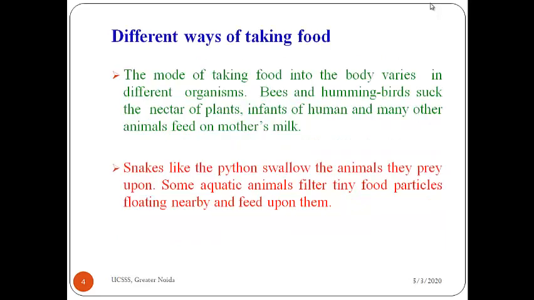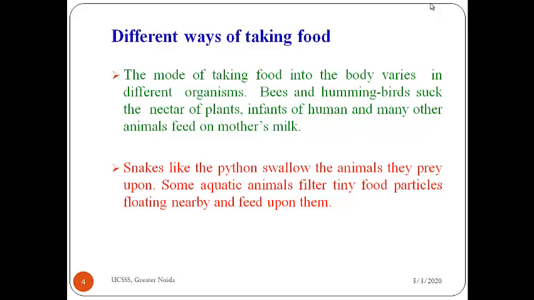Now next is different ways of taking food. Different ways of taking food means what? Like we eat food through our mouth. Okay, this mode of taking food into the body varies in different organisms. First, bees and hummingbirds suck nectar of plants.